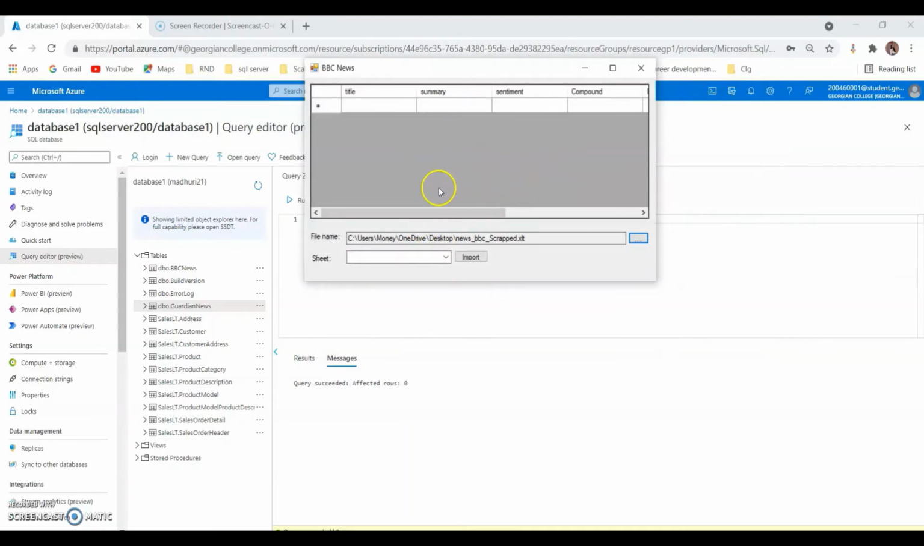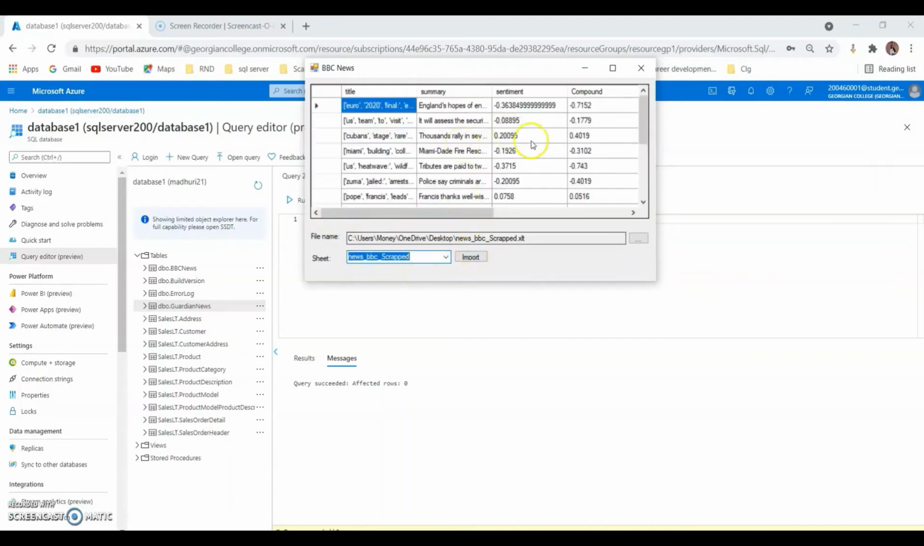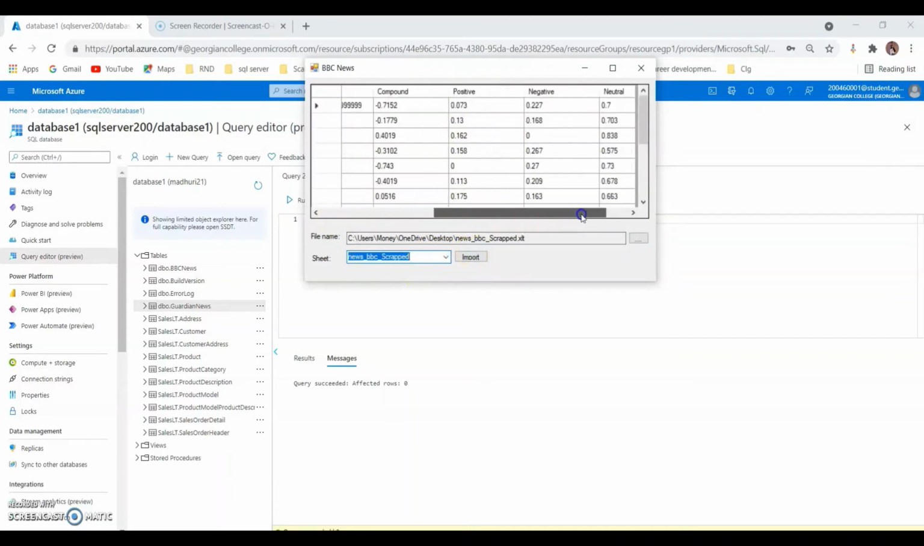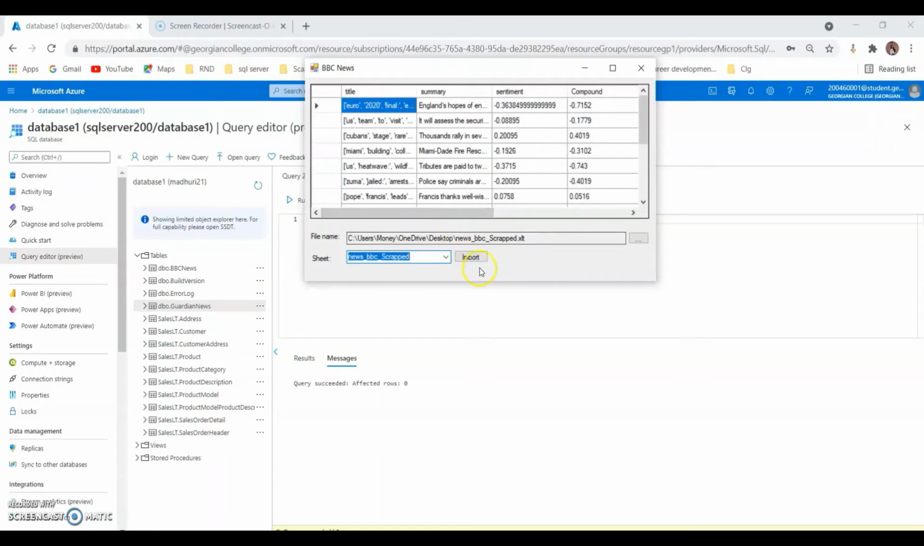Before selecting the file, the grid is empty because the grid is connected to the database tables, and right now there is no record in the table. When I load the file, all the data will appear in this data grid view. Now when I click on the import button, this grid data will transfer to the Azure database.